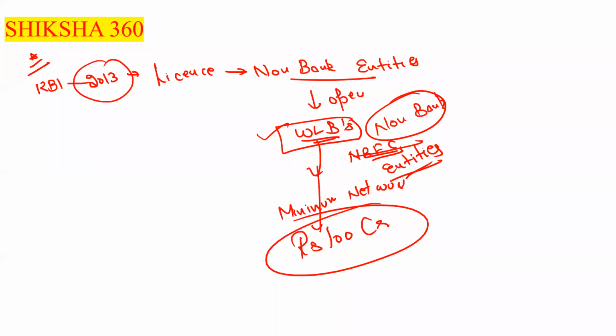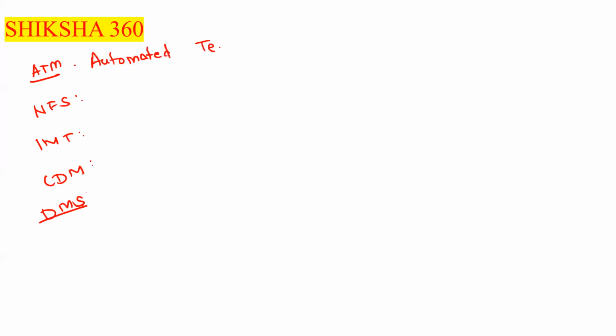Now I will discuss some of the basic full forms: ATM, NFS, IMT, CDM, DMS. ATM stands for automated teller machine. NFS stands for the National Financial Switch.